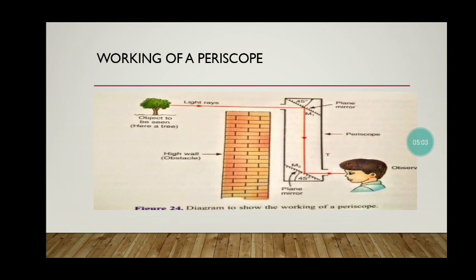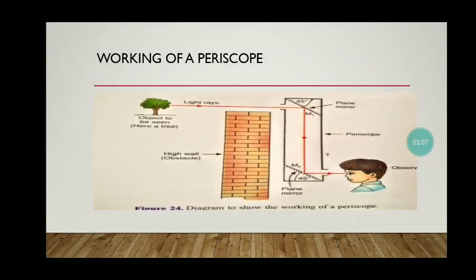When the light ray comes from the tree and is incident on the mirror, here M1 and M2 are the mirrors arranged parallel to each other.